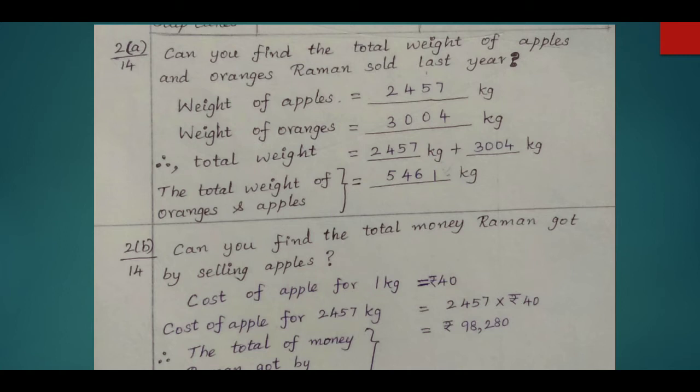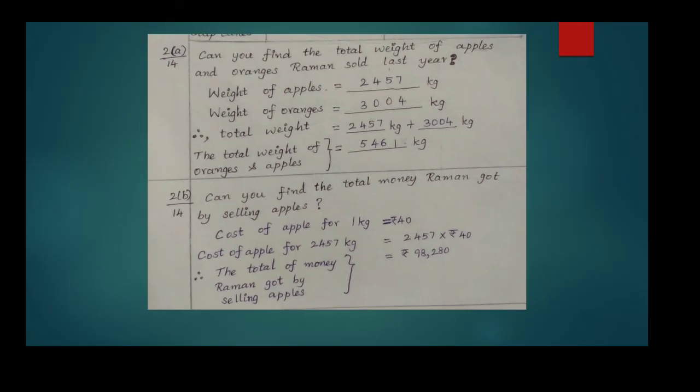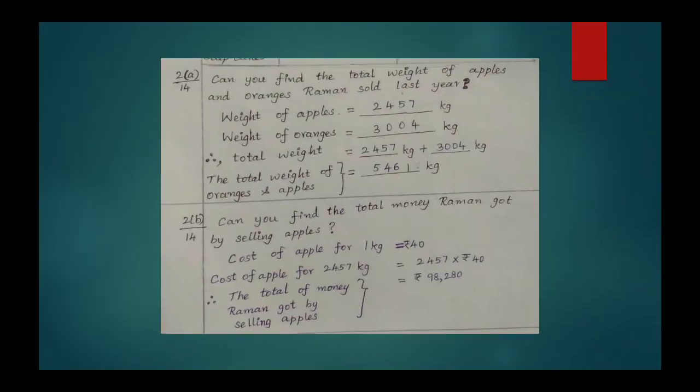Only for apples. Cost of apple for 1 kg is given and total quantity of apples sold is given. What is that? 2457 kg. So, cost of apple for 1 kg is rupees 40.